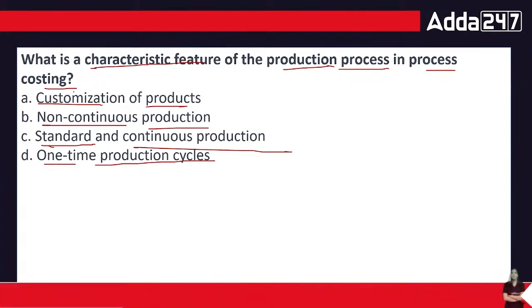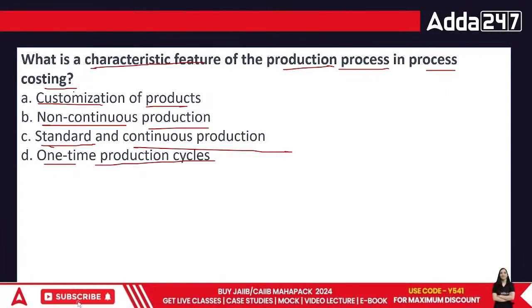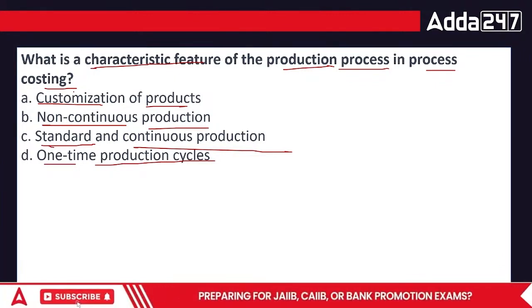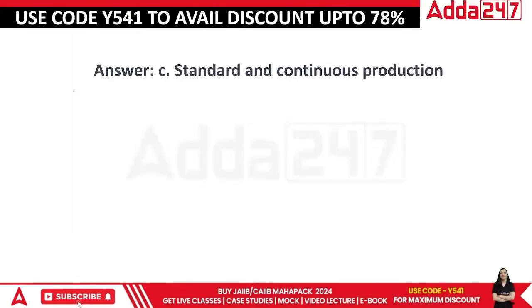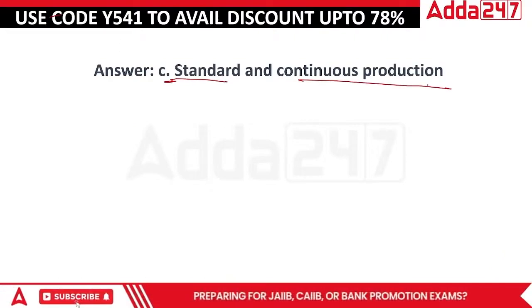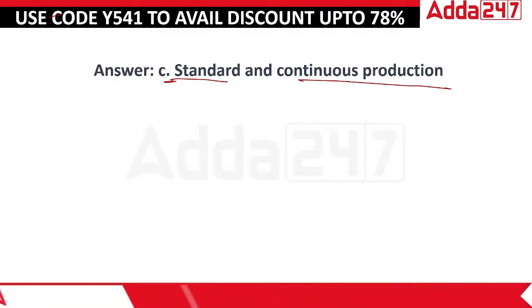Production process is basically a process which goes through multiple phases, and always remember, in terms of process, what happens is one particular thing, when done, leaves for the next process, then goes for the next process, and the process continues. There we have a standard and continuous production. Whenever we have this, we are looking forward to this. For example, paper making happens in that particular scenario as well, isn't it?